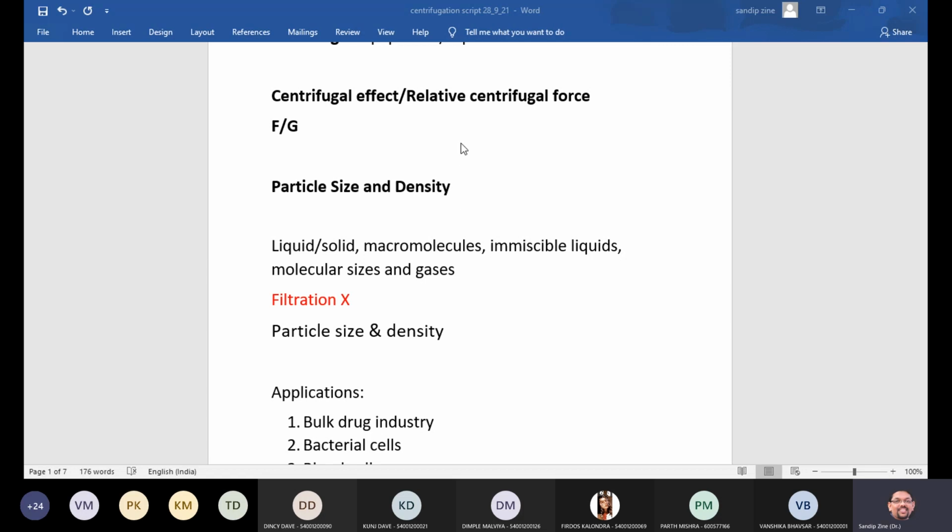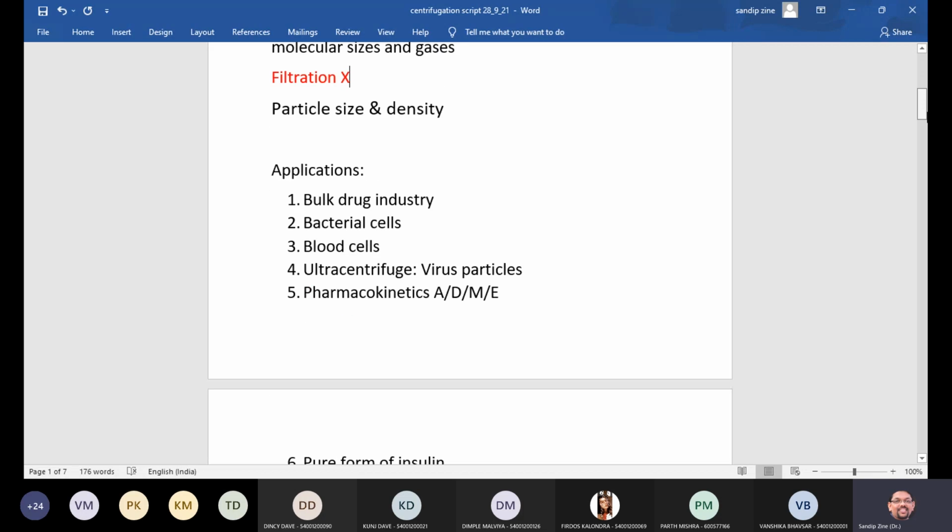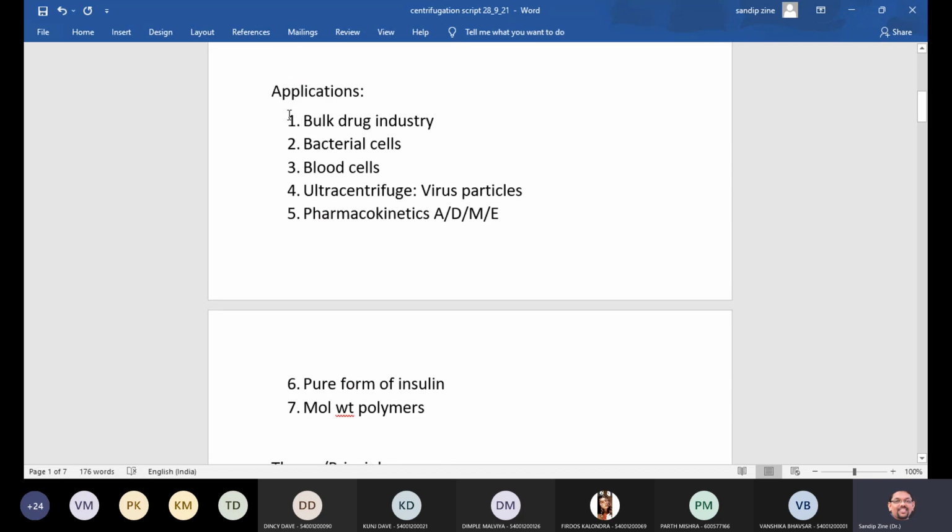Then we will talk about some applications of this centrifugation phenomenon in our day-to-day pharmaceutical industry processing. Suppose there are a total of 7 points as part of the applications. The first point says centrifugation is widely used in the bulk drug industry. For what purpose? To separate the crystalline material from the suspension.